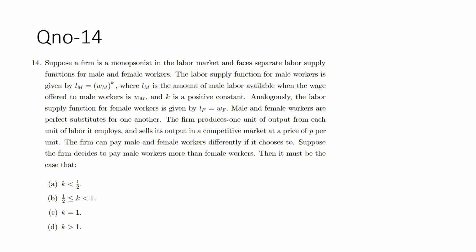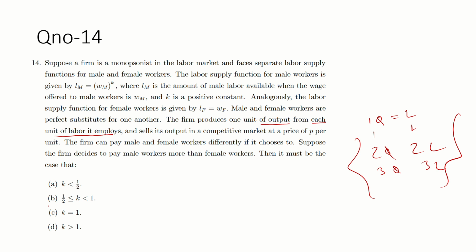Okay, guys, one unit of output. Suppose Q is equal to L. So if you use one unit of labor, it produces one unit of output. Two units of labor, two units of output. Three units of labor, three units of output. So that is given in the question. This is a hint.